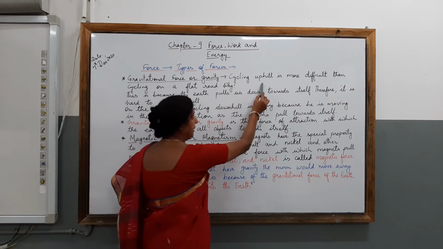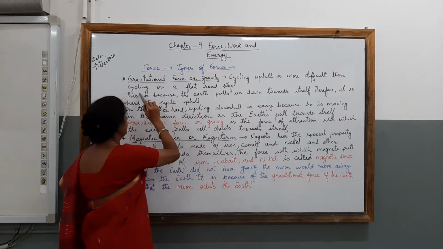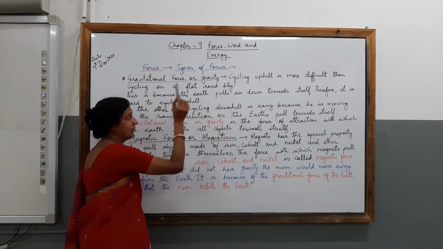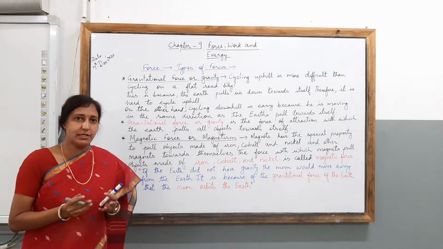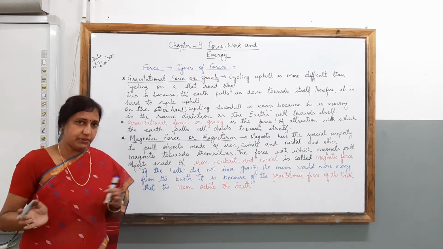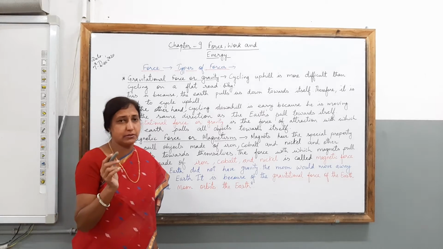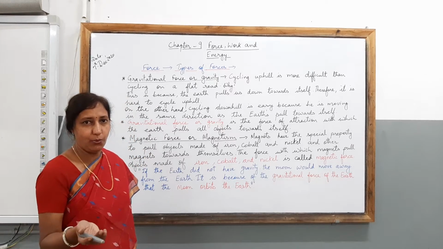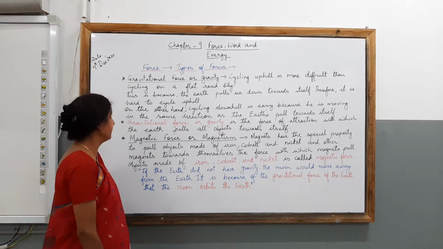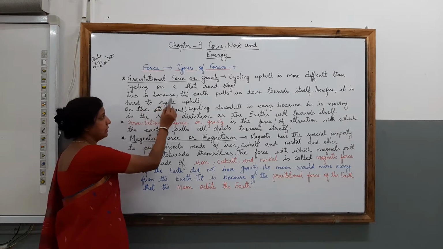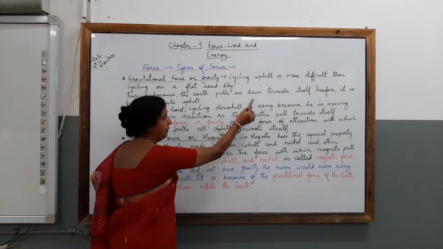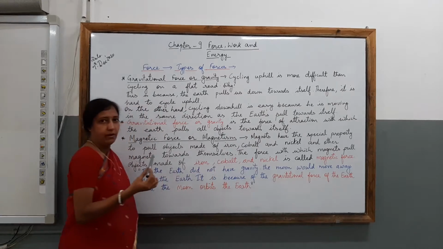Cycling uphill is more difficult than cycling on a flat road. You must think why it is so. What is the reason? This is because the earth pulls us down towards itself.